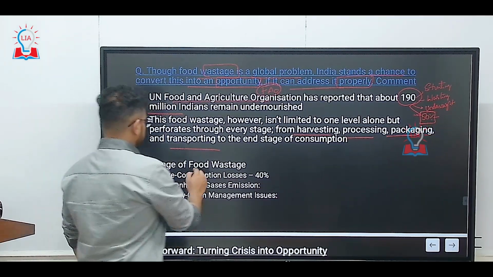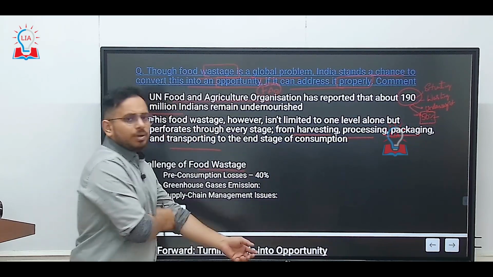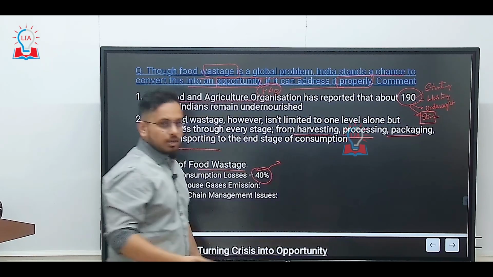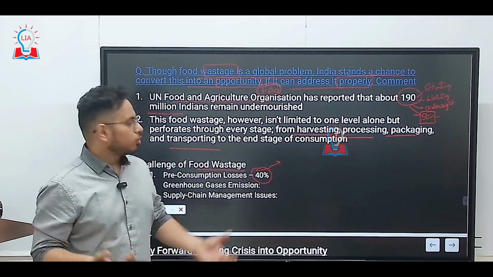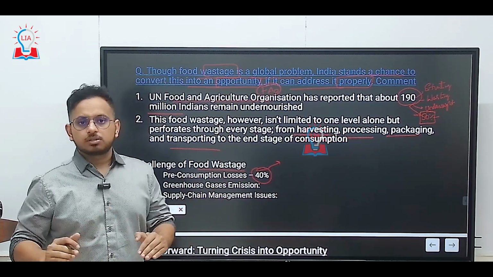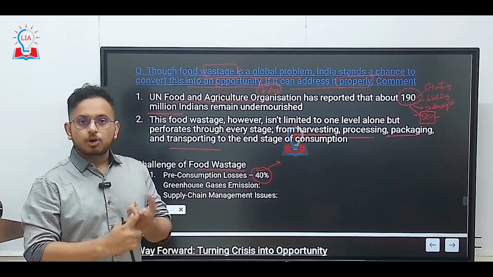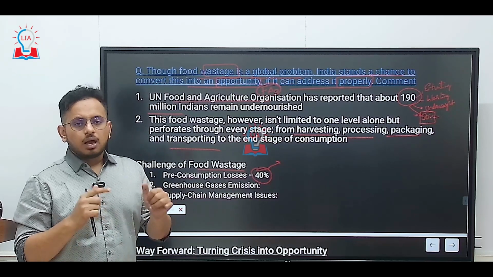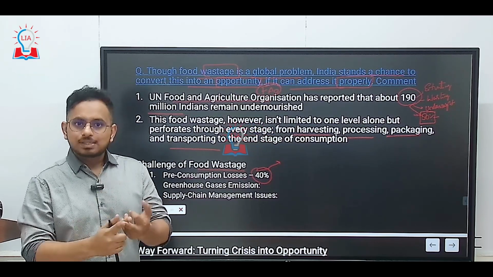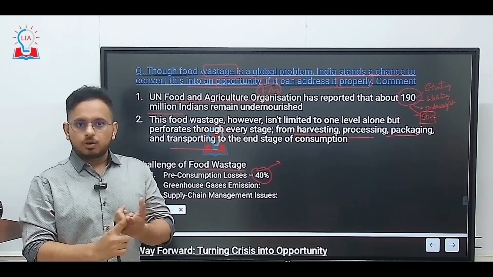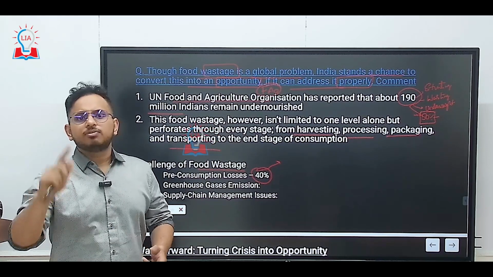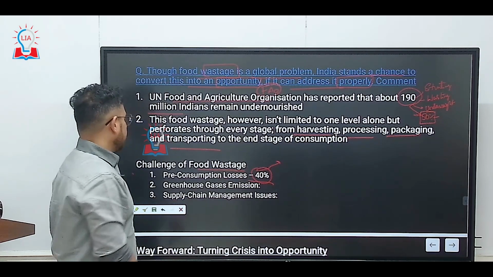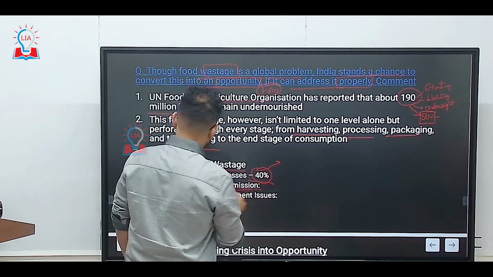Challenges of food wastage: pre-consumption losses. Before even the food comes on the plate, 40% of the food has already been wasted. Where did it get wasted? From production, harvest, transport, storage, distribution, wholesale, retail. In this entire supply chain, 40% of the food is already gone.